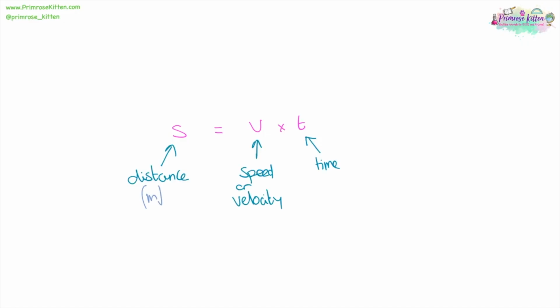Distance equals speed times time. Distance is measured in meters. Speed or velocity is measured in meters per second. Time is measured in seconds.